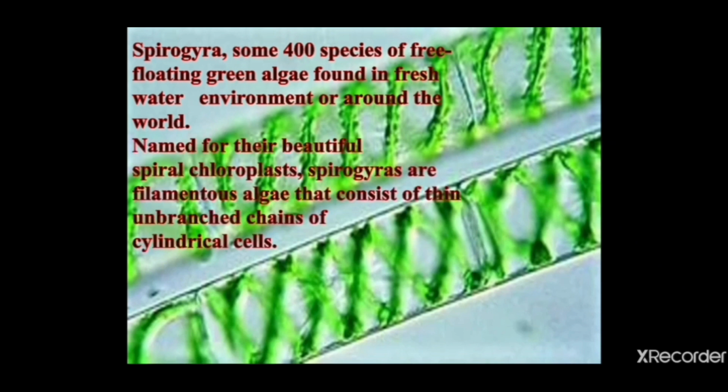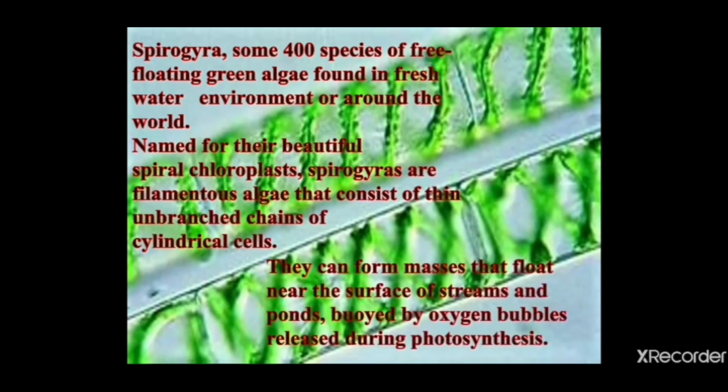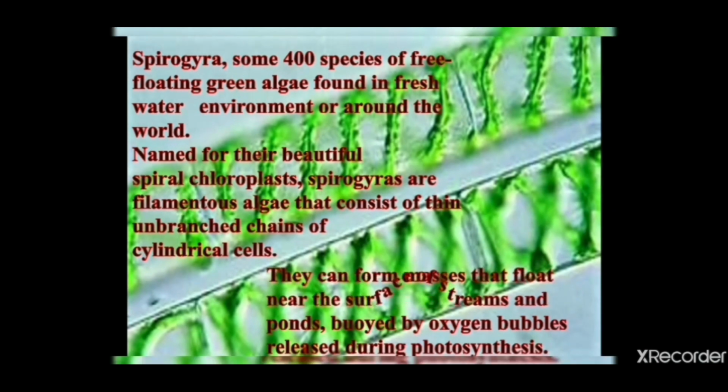They have a spiral chloroplast in them. They have a filamentous structure. Okay, they are unbranched in nature. The cells are cylindrical. After that they form a thick mass over the surface due to the formation of oxygen bubbles, the continuous evolution of oxygen due to photosynthesis. Yes, that's why they just float over the surface until they are attached to the base. So now you know the basics about the Spirogyra.